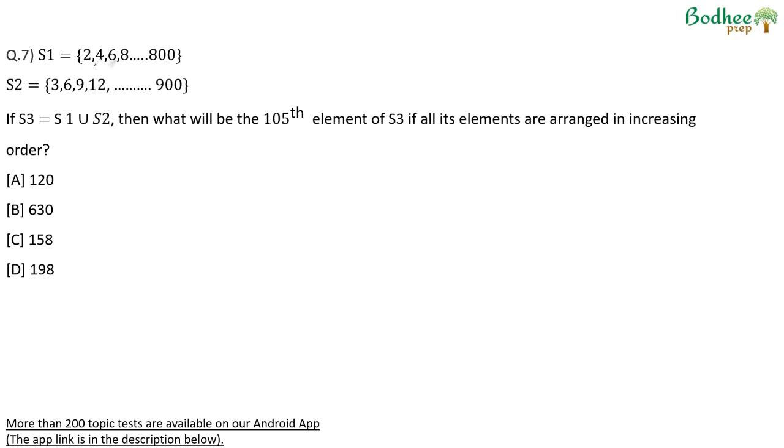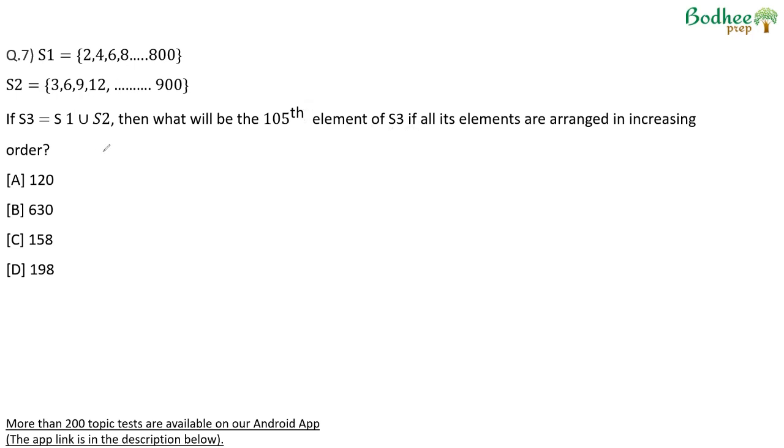S1 is a set of numbers 2, 4, 6, 8, 10, multiples of 2 essentially. S2 is a set of numbers 3, 6, 9, 12, and so on, multiples of 3. If S3 is union of S1 and S2, what will be the 105th element of S3 if all the elements are arranged in ascending order?